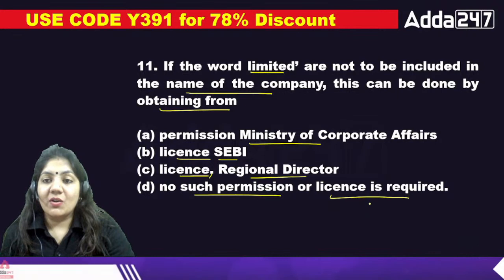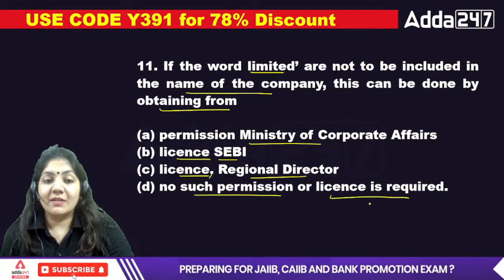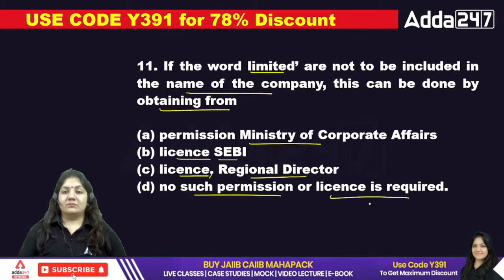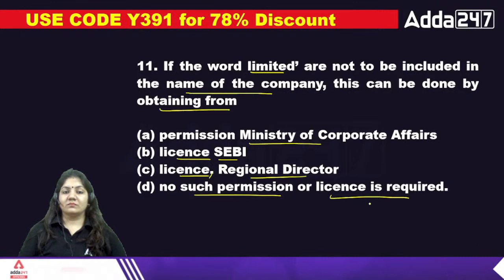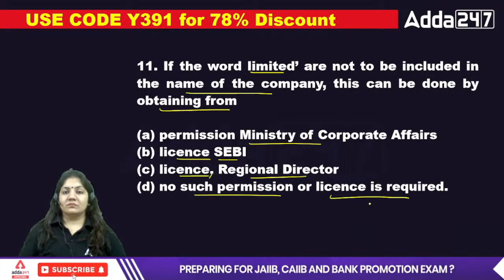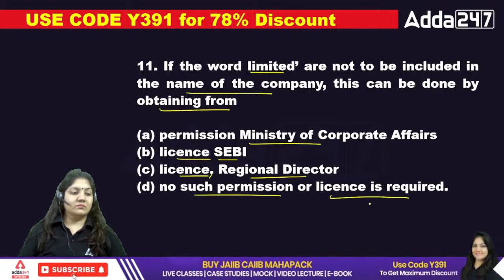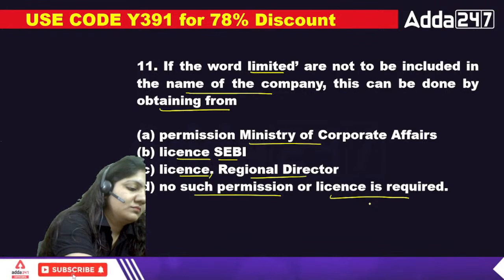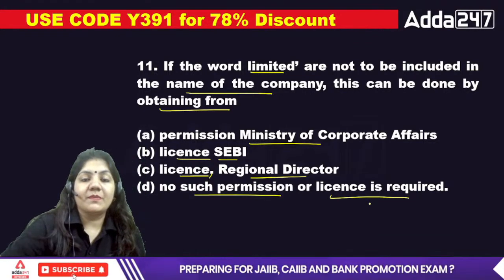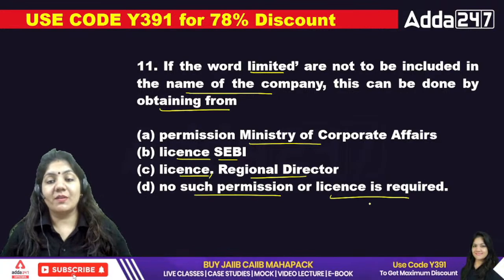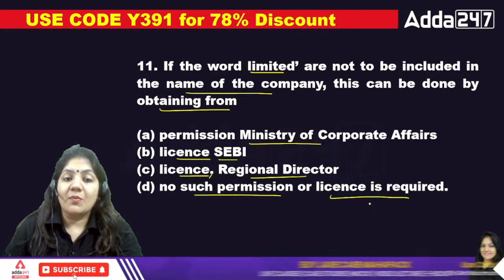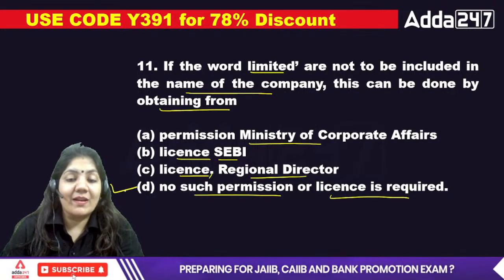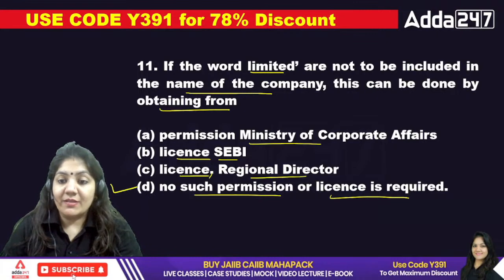If the word limited is not included in the name of the company, this can be done after obtaining the permission from... I think if it is not included, no permission and no license is required. So for the 11th one, D is the right answer.